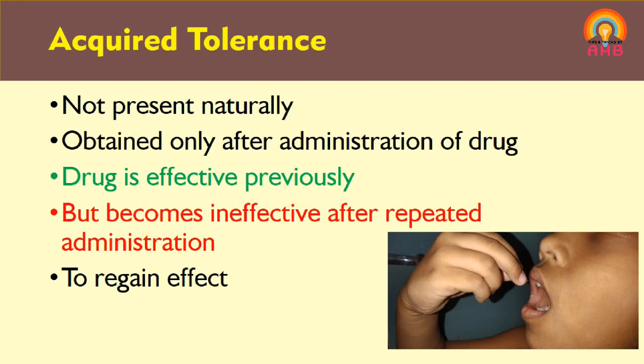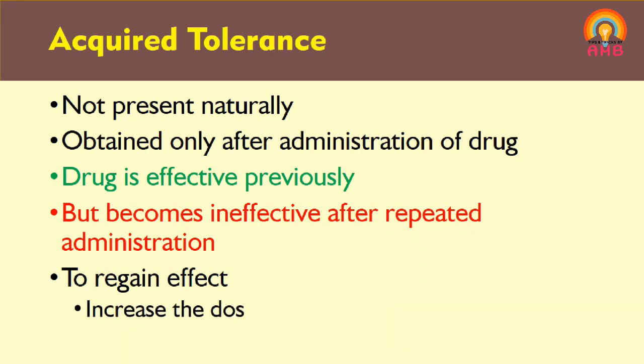To regain the effect of that drug in the individual in whom tolerance has developed, we have to increase the dose of that drug. So we can get the effect of the drug but at a higher dose. That is nothing but the acquired tolerance. At higher doses, it may produce the effect which was achieved previously.